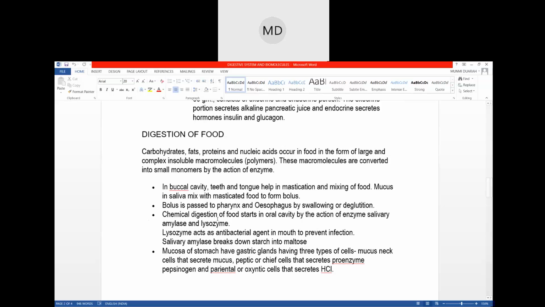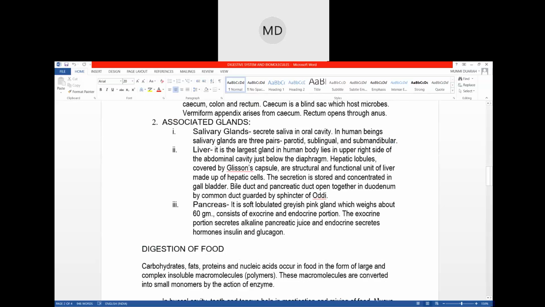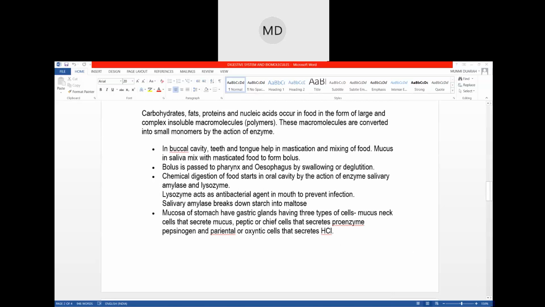Saliva, all of you know, the salivary gland produces saliva. The associated glands we have studied, which are required in the process of digestion, include the salivary gland. Right here, see, this one, salivary gland. From the salivary gland, the saliva is secreted, and in the saliva there are two enzymes known as salivary amylase and lysozyme.